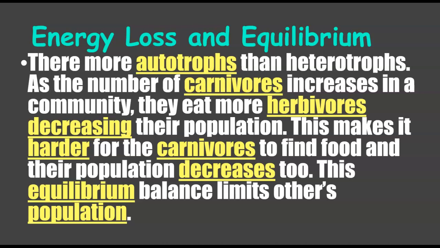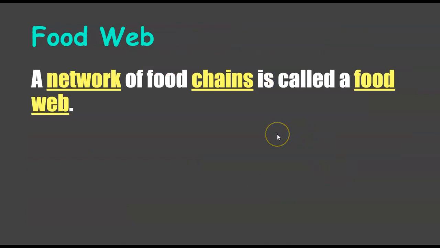If you put too many predators in, you're going to have competition for those autotrophs, and the heterotrophs will eventually start to starve and die out, and then it destroys everything. So you want that equal living.